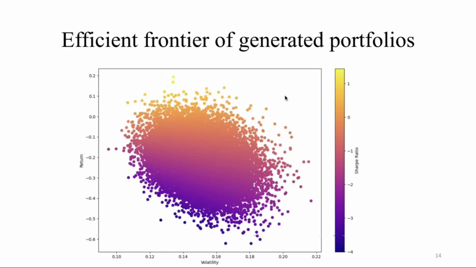So here this is the efficient frontier of the generated 10,000 portfolios. Here we can say the yellowest portfolio has the lowest risk and the highest return. So we have taken that portfolio's weights into consideration for optimizing the portfolios.